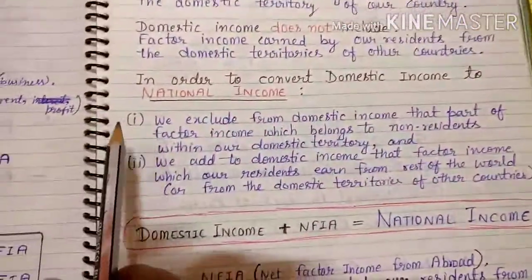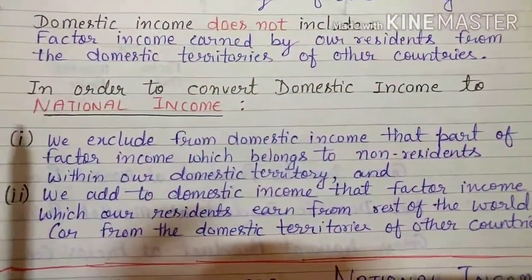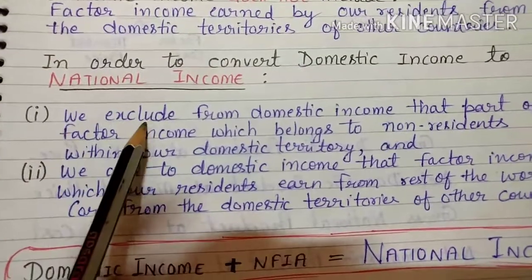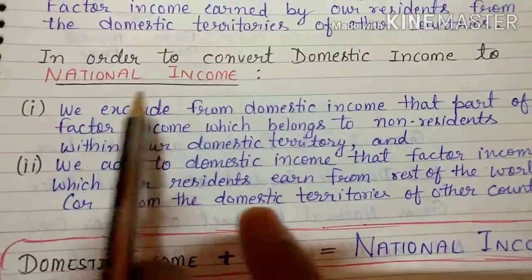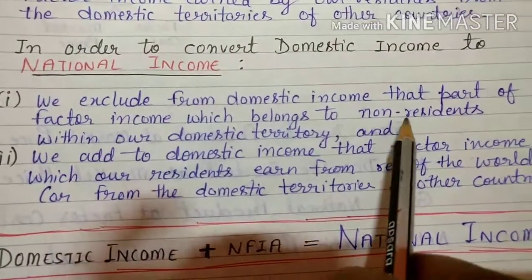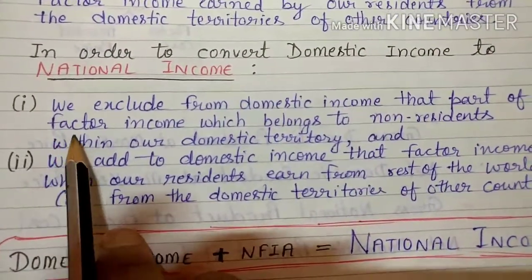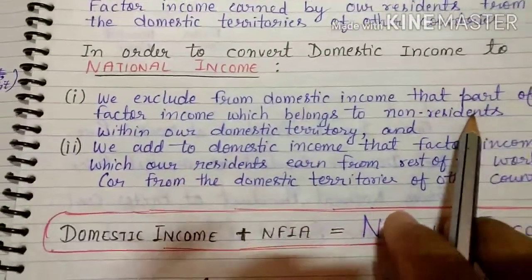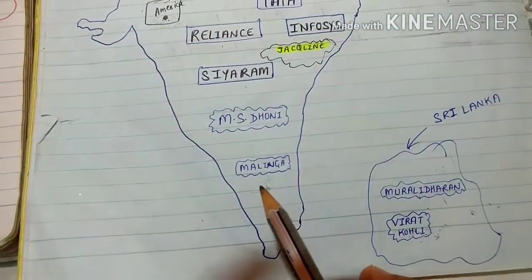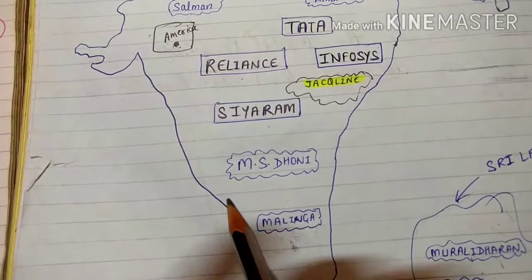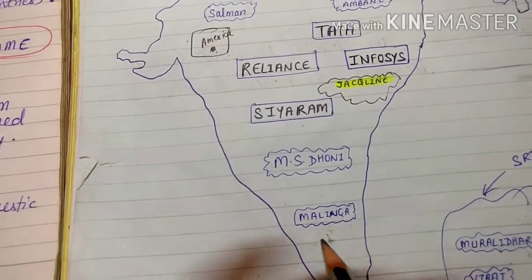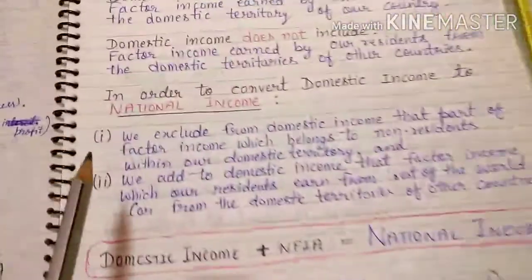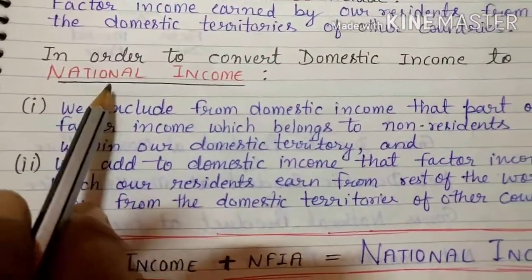Okay, now comes national income. What is national income? How can we convert domestic income to national income? Just see here: we exclude from domestic income, meaning we subtract, that part of factor income which belongs to non-residents. You have seen that we included the money earned by Malinga in the domestic territory of our country in the domestic income. If we remove that part from the domestic income, the domestic income will be converted toward national income.